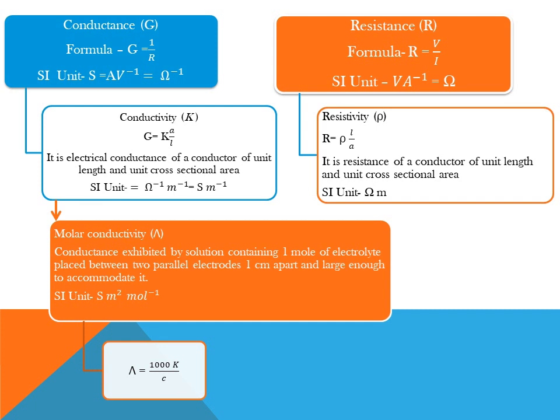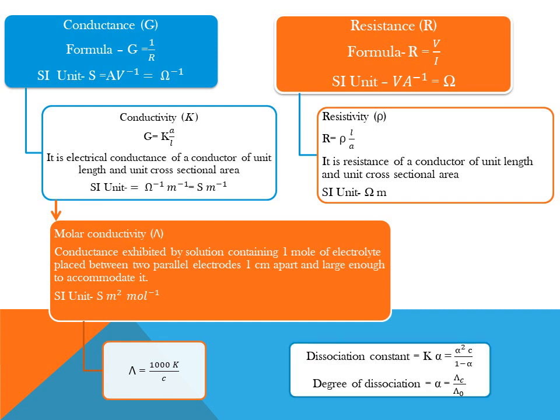So conductivity of a solution which is 1 mole of electrolyte and it is placed in between the two parallel electrodes 1 centimeter apart is nothing but molar conductivity. So its unit is Siemens meter square per mole. Here the concentration is taken into account. The relationship between this molar conductivity and the conductivity is given by this formula. Molar conductivity is equal to 1000 into K divided by C. K is conductivity and C is the concentration. Unit for 1000 is centimeter cube per liter, which we will be seeing ahead.